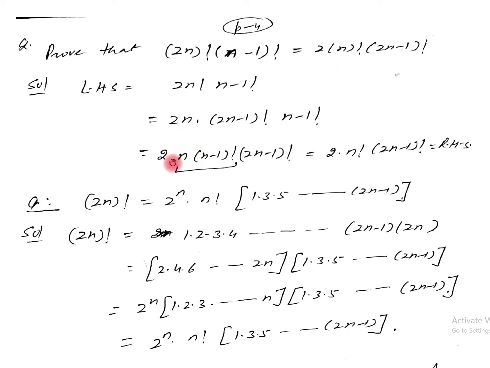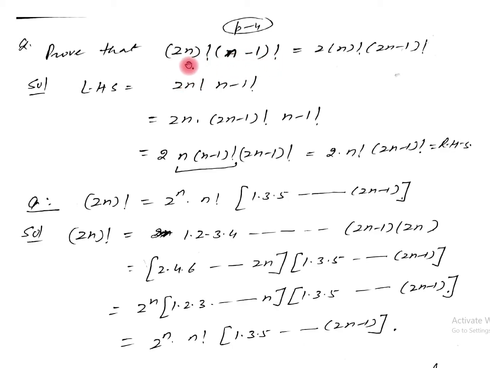Now 2n as it is, this (n minus 1) factorial can be written as 2n into (n minus 1) factorial into (2n minus 1) factorial. Now here n into (n minus 1) factorial gives us n factorial into (2n minus 1) factorial. So this is your right hand side. See it again, first left hand side: 2n factorial upon (n minus 1) factorial.